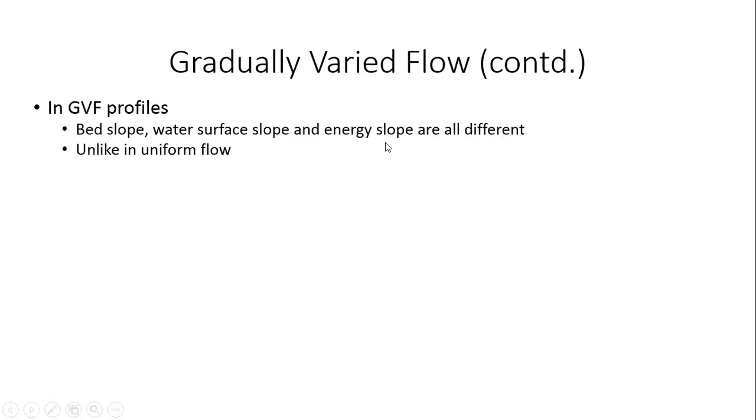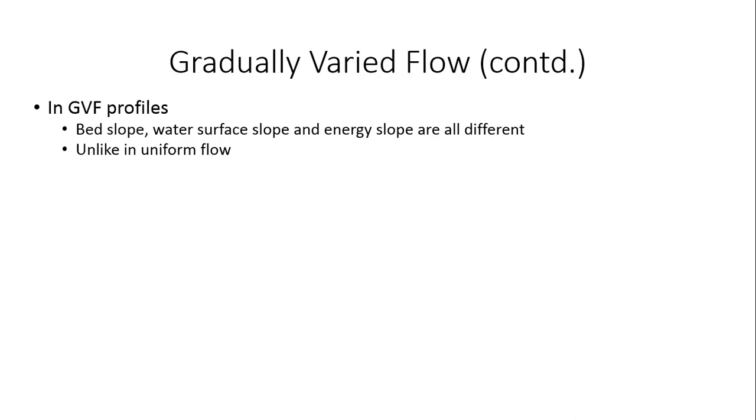If you remember from our earlier lecture, we had a bed slope. By definition, uniform flow means the depth of flow at any cross section in that uniform flow condition will be exactly the same. So if the depth of flow is exactly the same, then naturally the water surface will be parallel to the bed slope, right? And then of course the energy slope, because y is constant along the channel, then v squared by 2g is also constant along the channel. So the total energy, or the specific energy, at any point in the channel will be exactly equal.